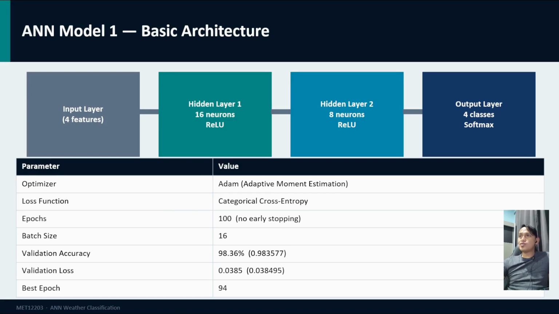Softmax is used in the output layer because it converts the raw score into class probabilities, which is required for multi-class classification. We trained this model for 100 epochs using the Adam optimizer and categorical cross-entropy loss function. The result: model 1 achieved a validation accuracy of 98.36%, a validation loss of 0.0385, with the best performance occurring at epoch 94. This is already a strong result, showing that even a simple ANN architecture can classify weather conditions effectively.